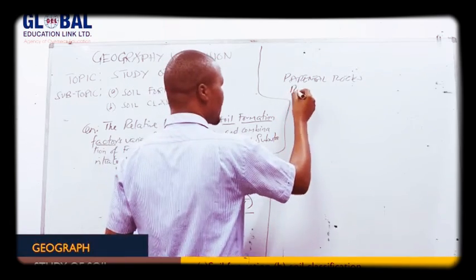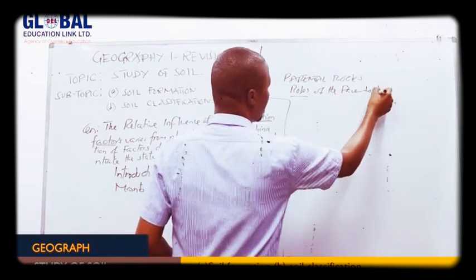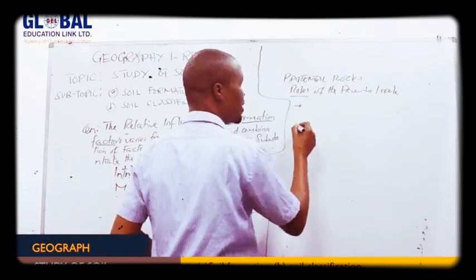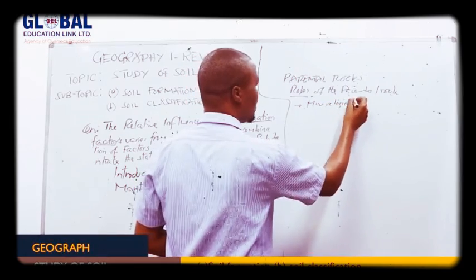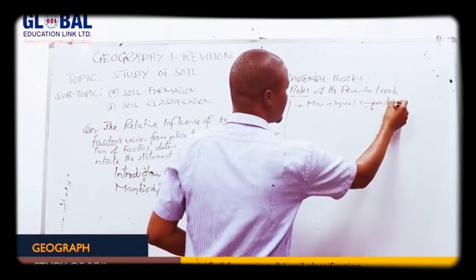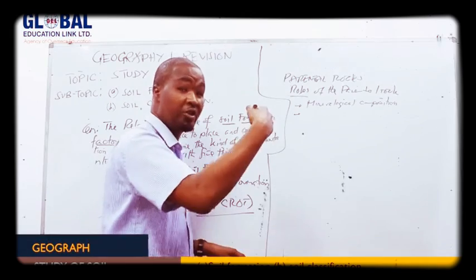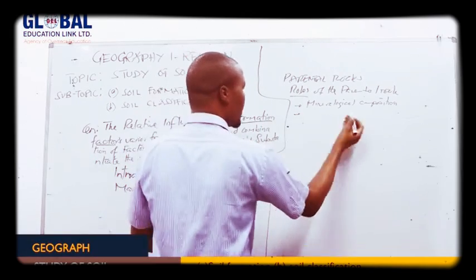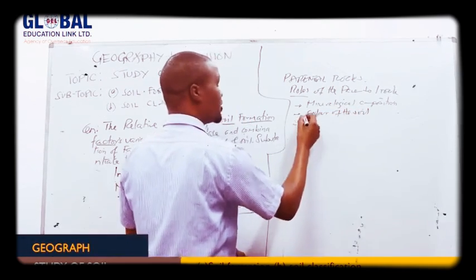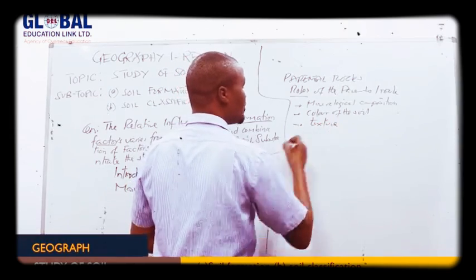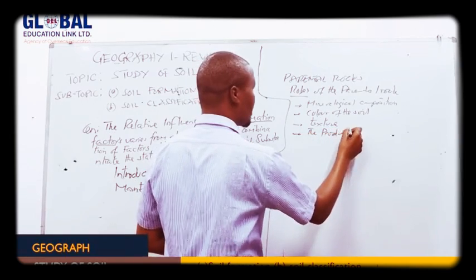So the roles of the parent rock. It helps to determine the mineralogical composition. The nature of the minerals the soil is composed of depends on, or originated from, the parent rock. Then the color of the soil. It helps to determine the texture of the soil. It helps to determine the productivity of the soil.